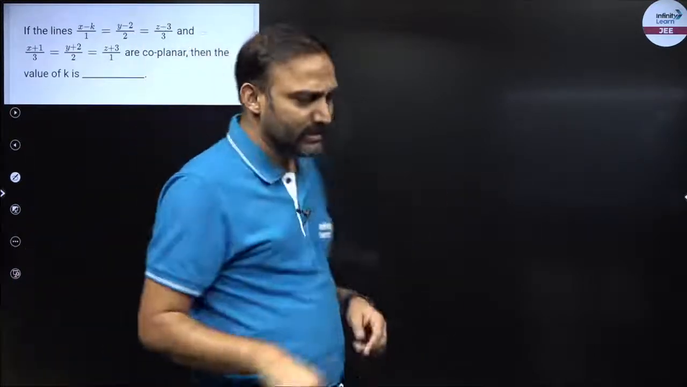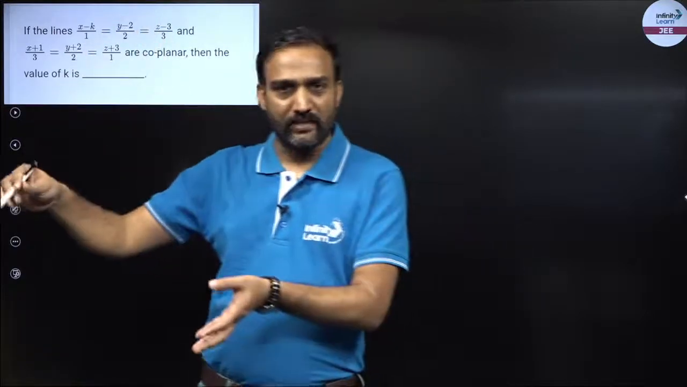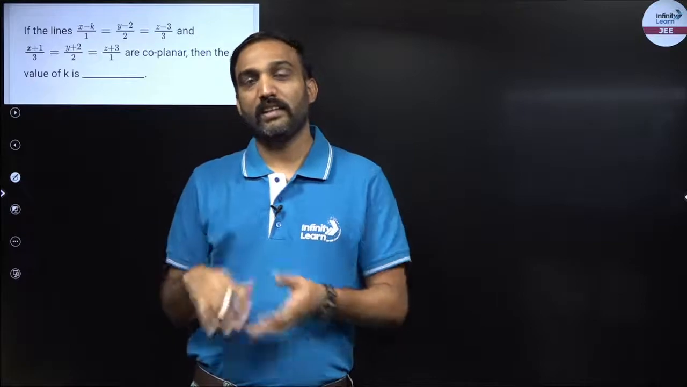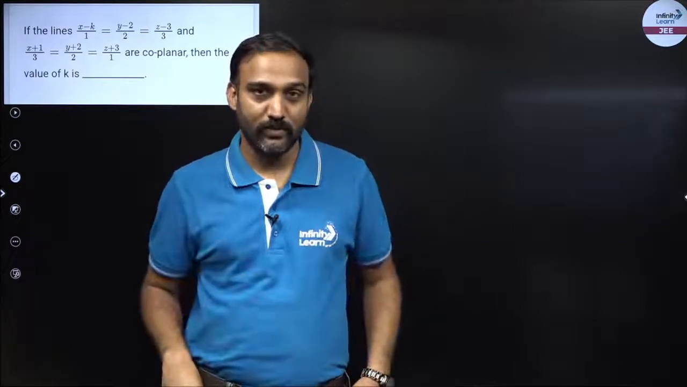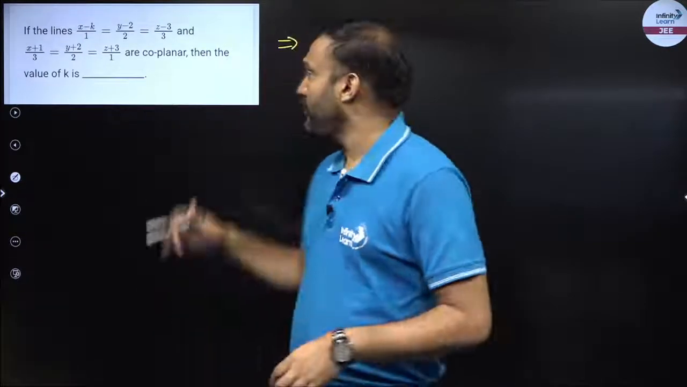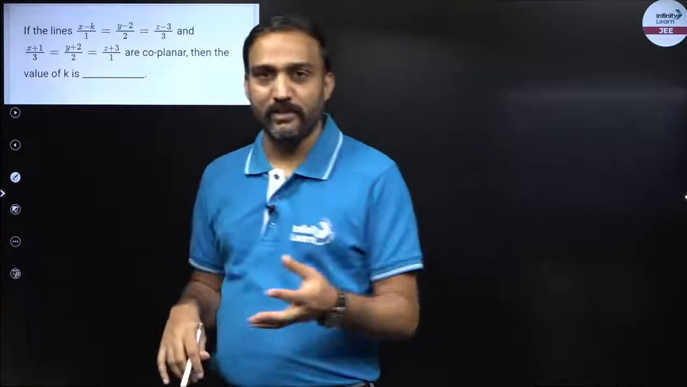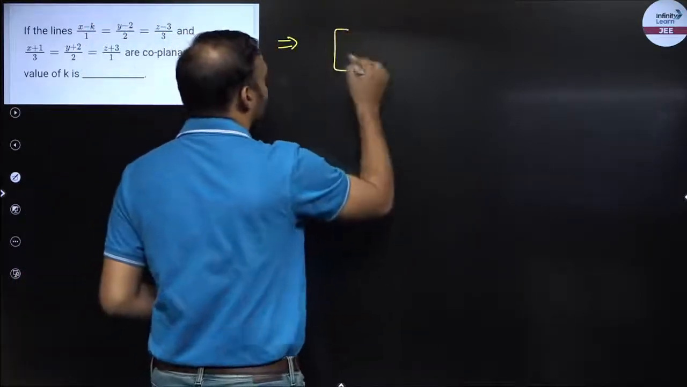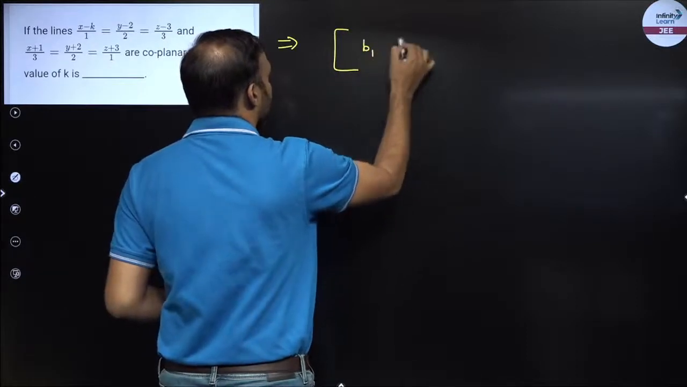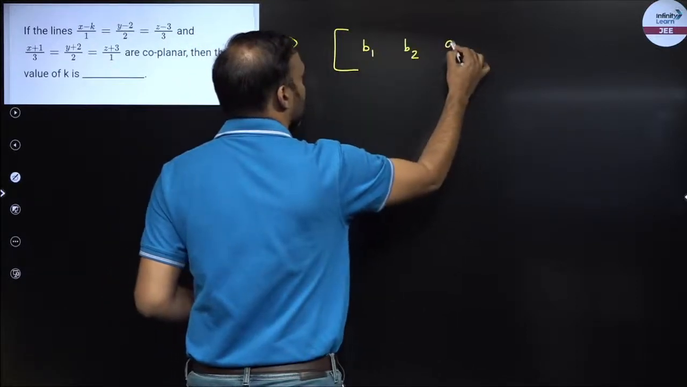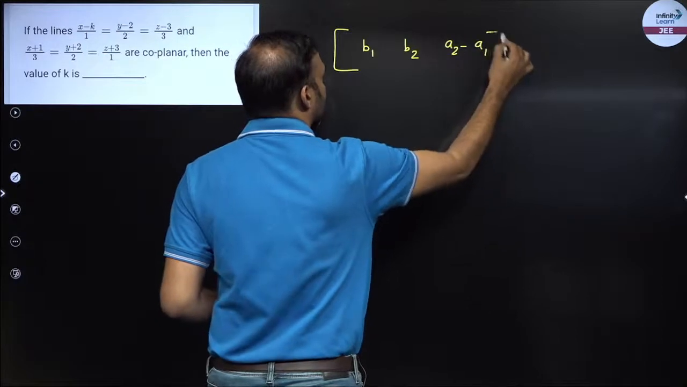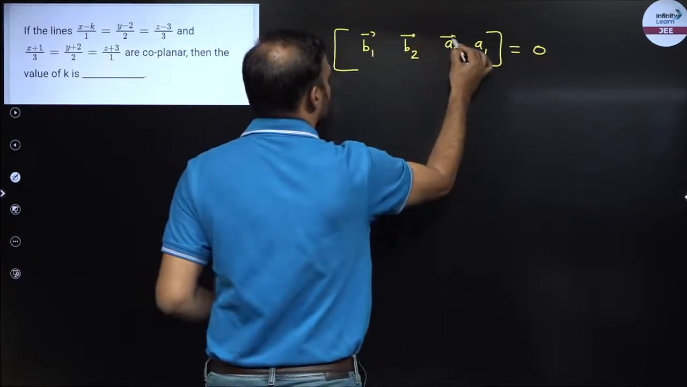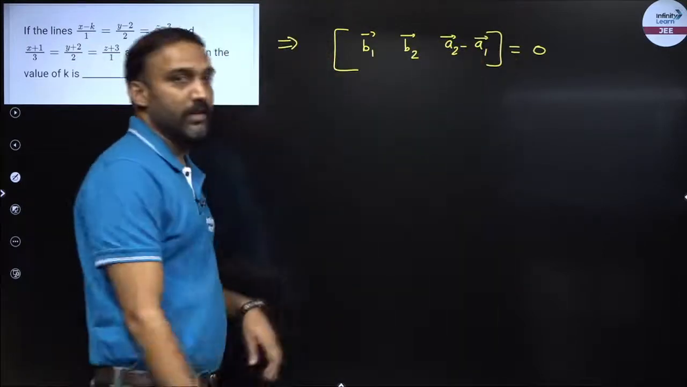The concept is that if there are two skew lines, there will be some distance between them. And if the two lines are intersecting, then the distance becomes 0. So we normally say if two lines are coplanar, then the distance would be 0, and we'll get the formula, which is box of B1, B2, A2 minus A1 is equal to 0. This is the concept.